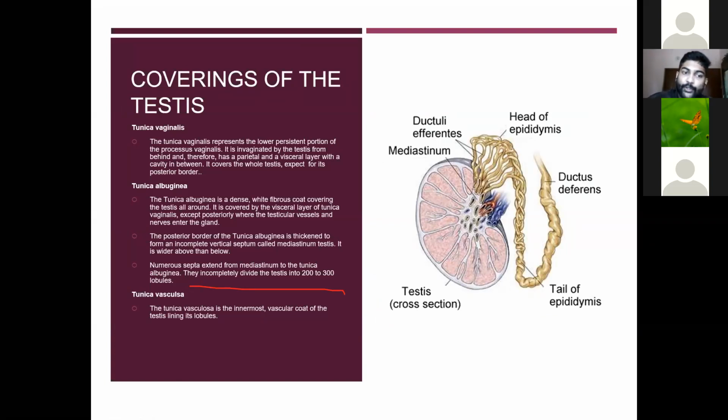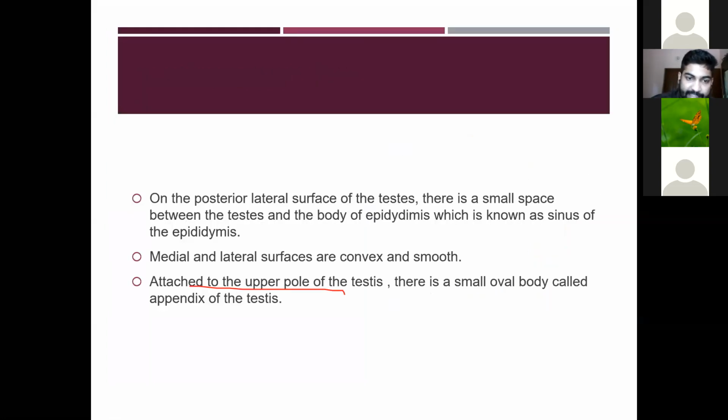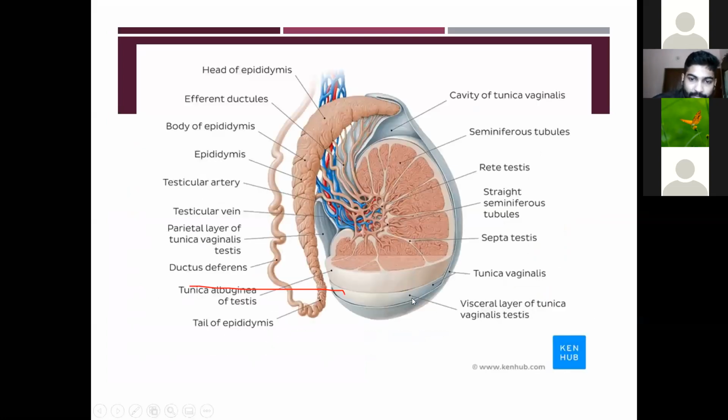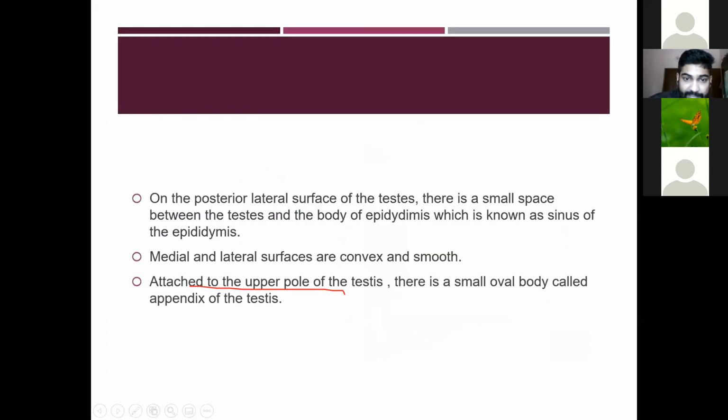Then the tunica albuginea. The second layer is called the tunica albuginea. It is a dense white fibrous coat covering the testis all around. It is the second coat covering the testis. You can see here the tunica albuginea. It is a white coat covering the testis all around.